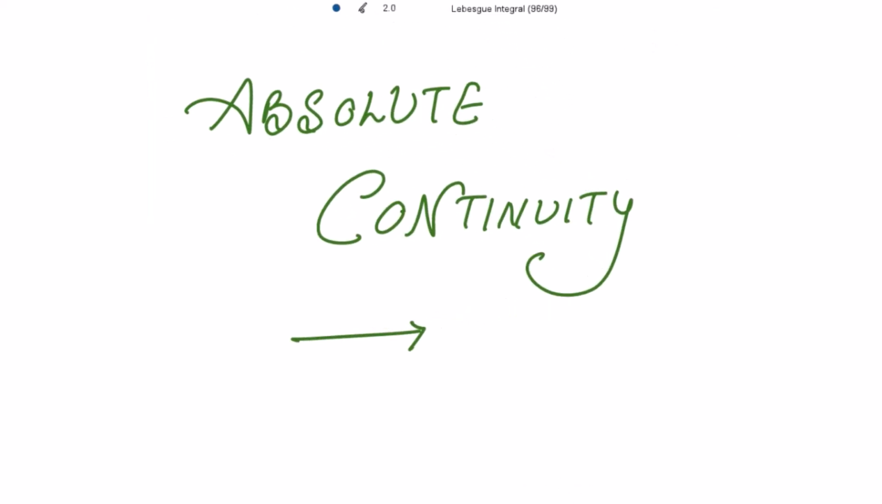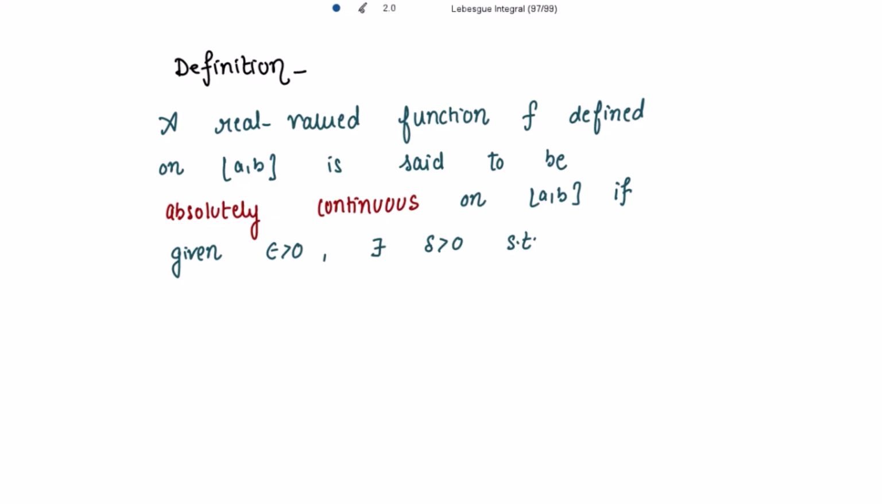Absolute continuity. This is the new topic. The definition is: a real valued function f defined on the closed interval [a, b] is said to be absolutely continuous on the closed interval [a, b]. Real valued function means the function giving the real values, right?